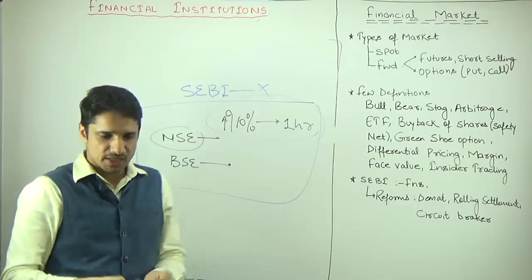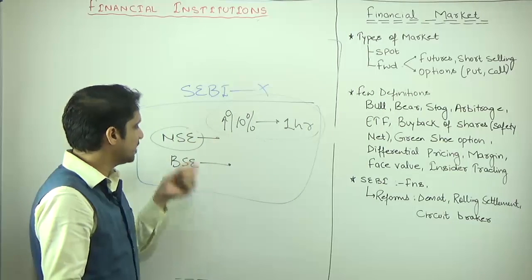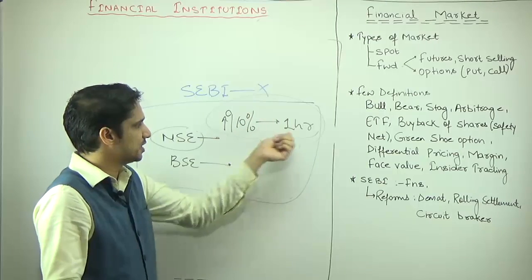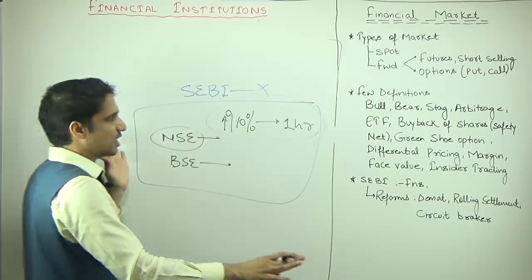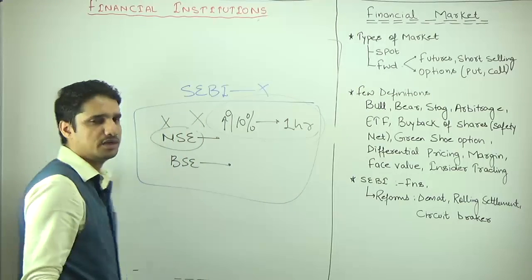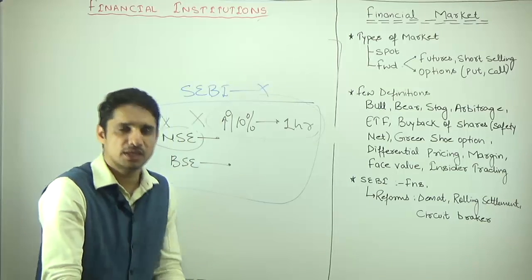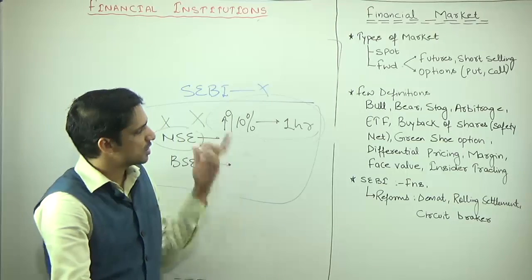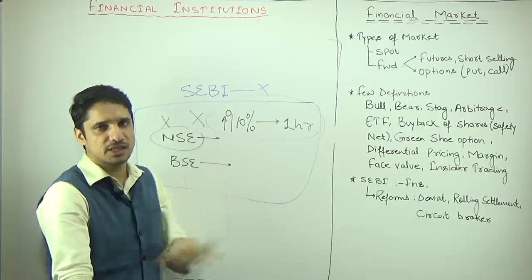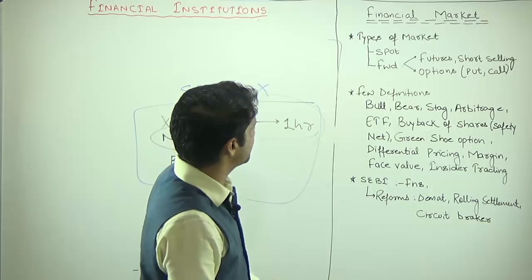So it is being said that if the indices of NSE or BSE, or the stock exchanges, increase or decrease by more than 10% in just 1 hour, that circuit will be broken. It means no transaction on that particular day. Now NSE or BSE will open on the next working day. So these are the two types of circuit breaker: for the full indices, NSE or BSE, as well as the second type, that is for the individual companies.